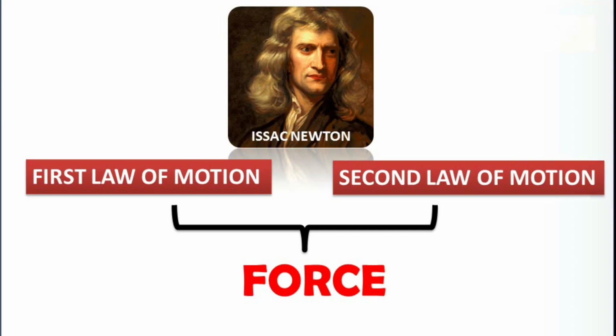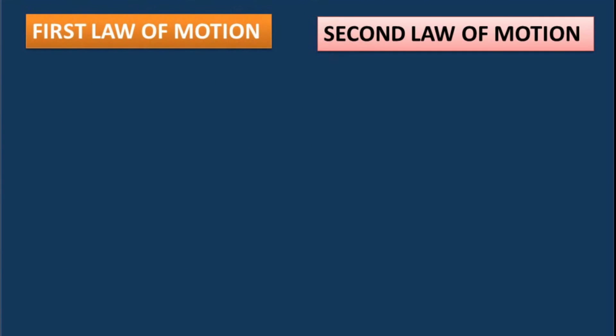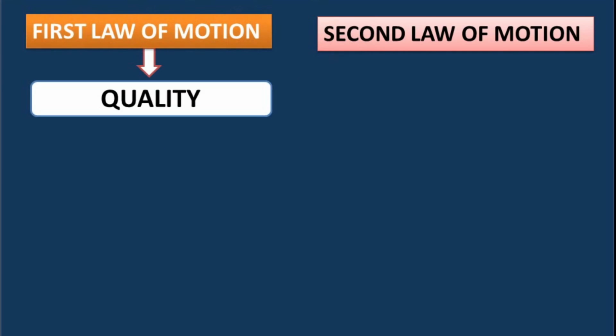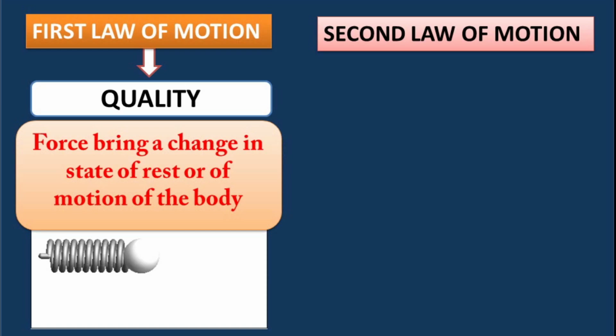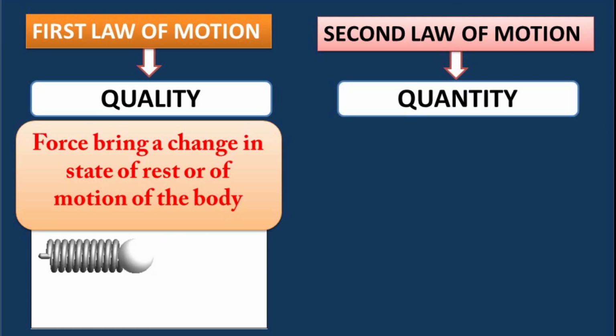In Newton's first law, we have seen that Newton explained the force qualitatively. That means, according to Newton's first law, force brings a change in the state of rest or in the state of motion of an object. And in the second law, Newton explains the force quantitatively.